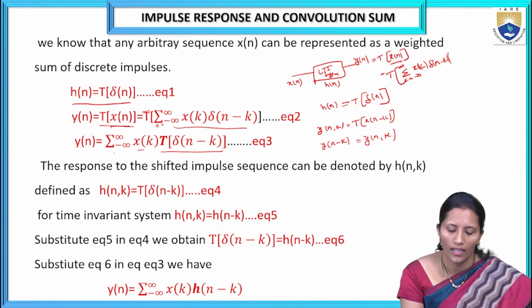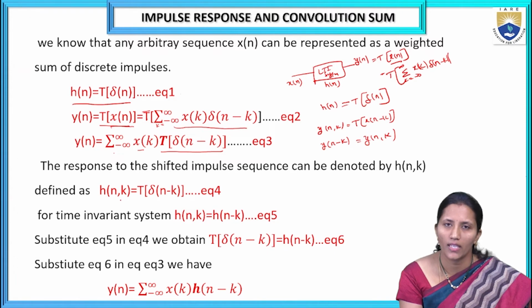Here we are considering the impulse response. Del of n is the input to the system, and I get h of n as the impulse response.